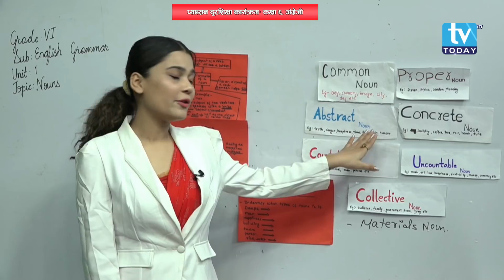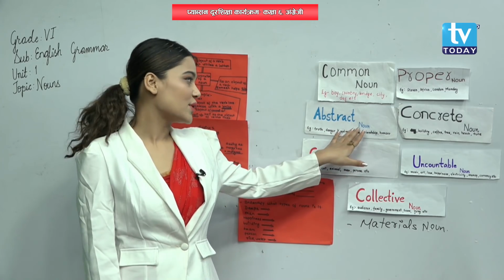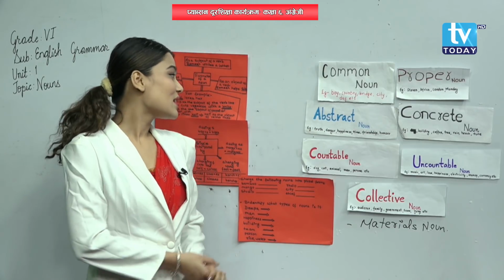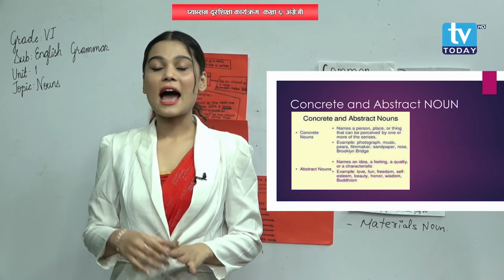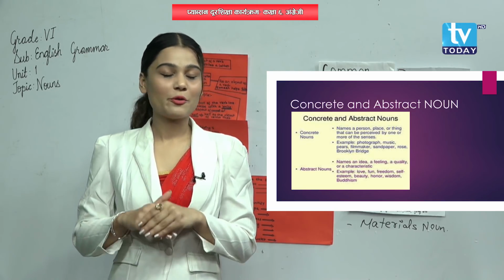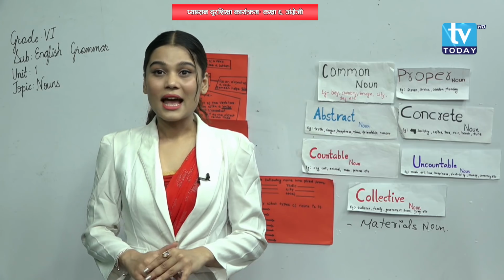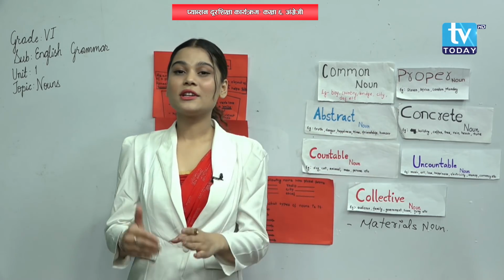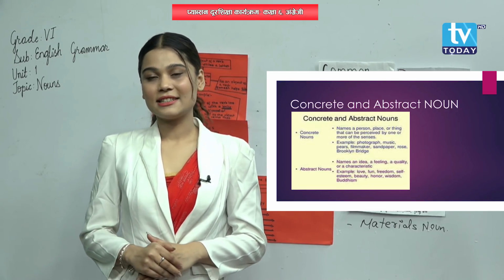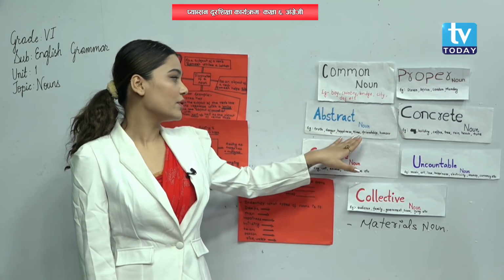Do you find any differences between abstract noun and concrete noun? Let's study the differences. Again I will describe, please listen to me properly. An abstract noun refers to ideas, qualities, emotions and feelings. We cannot perceive it with our five senses. We cannot touch it, we cannot feel it, we cannot taste it. And a concrete noun, we can physically feel it. We can touch it, we can taste it. Understood? So these are a few differences between abstract noun and concrete noun. You can look over the examples here.